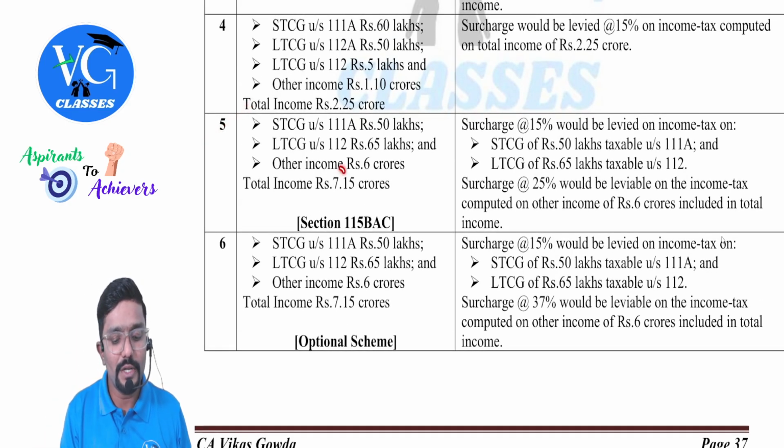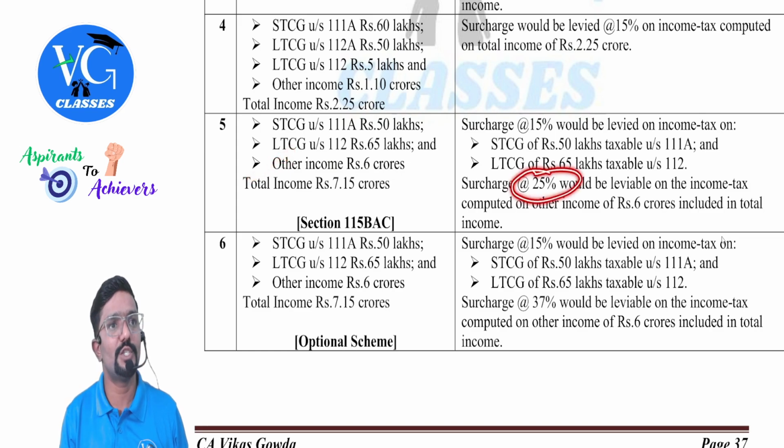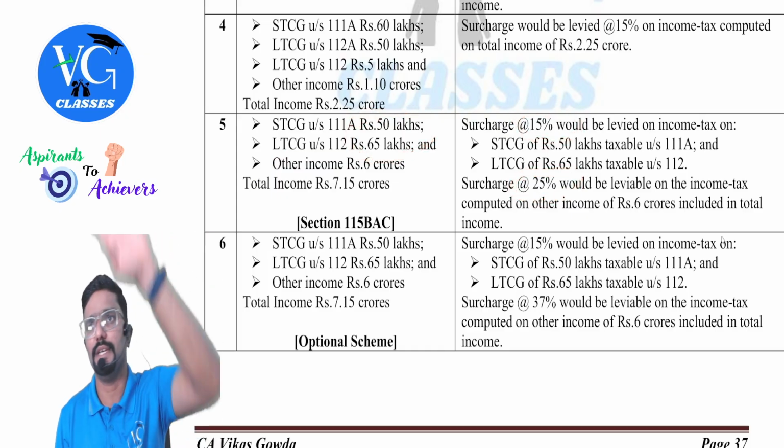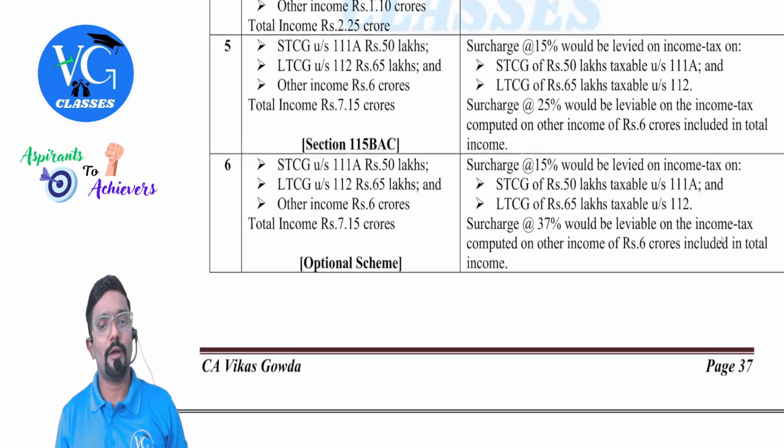Now, let me go back to default. Under default, if my total income is more than 2 crore, what is the surcharge rate? Tax on normal income, surcharge rate is how much? 25. Whereas tax on special income is 15%. Correct? Yes. But under optional scheme.